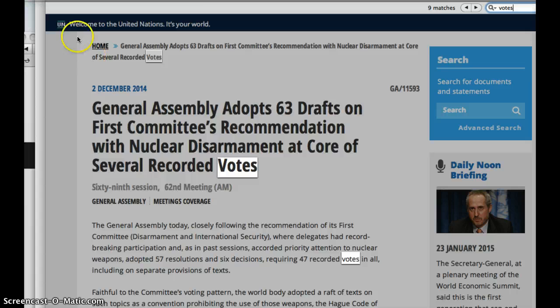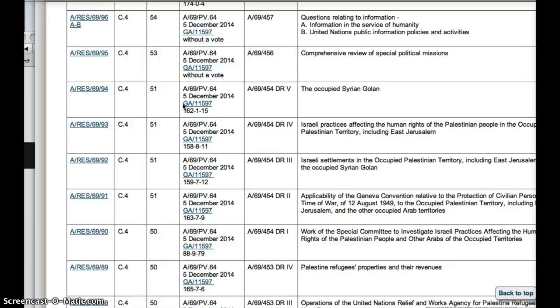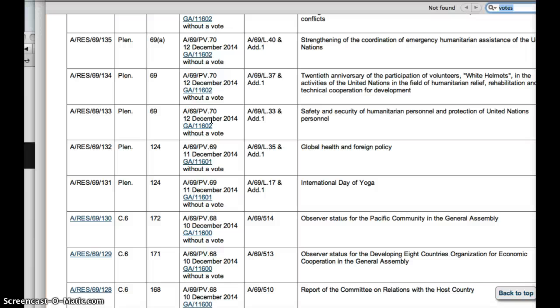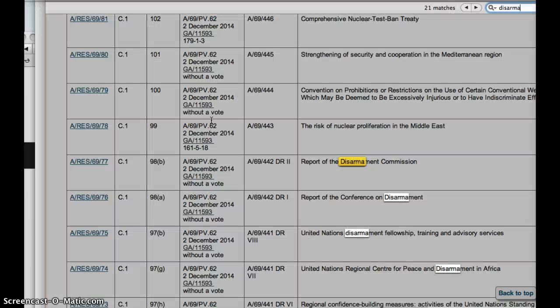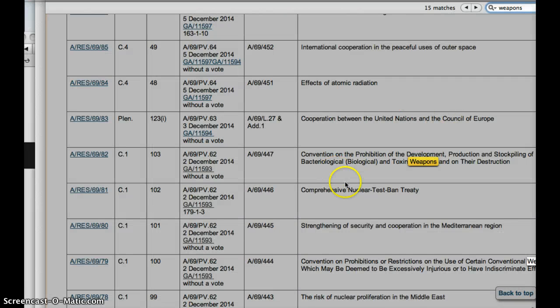And for this one, if you go back, and if you want to go to older ones, you could also do different search terms. Like you could Command F and search disarmament and see if anything comes up. So there's one about the Disarmament Committee, and that one was without a vote. But that's another search term that might help you find what you're looking for. Or maybe even something as broad as weapons. Yeah, so you get the prohibition and production of stockpiling biological weapons. So it's good ways to find speeches, voting records, all of those things that have gone on in the United Nations about your topic.